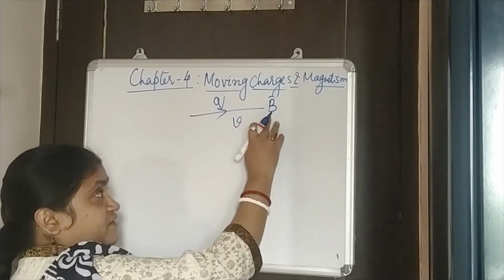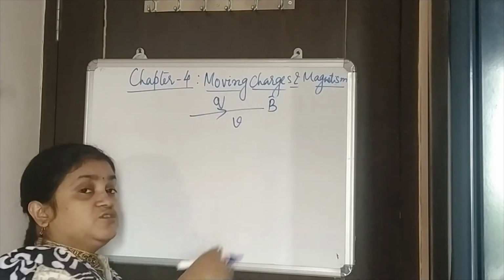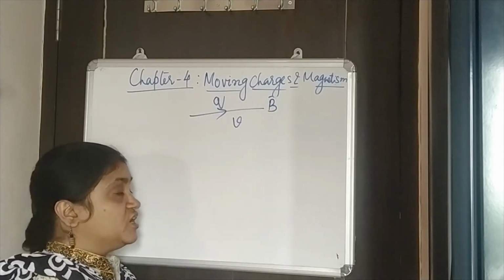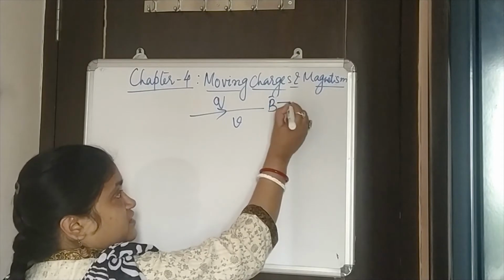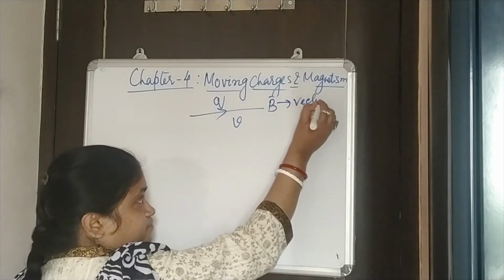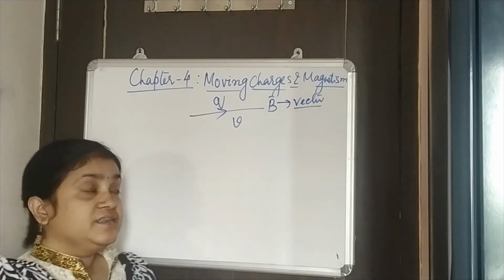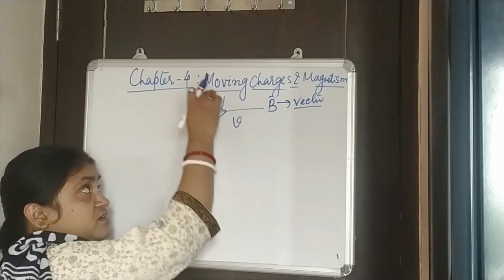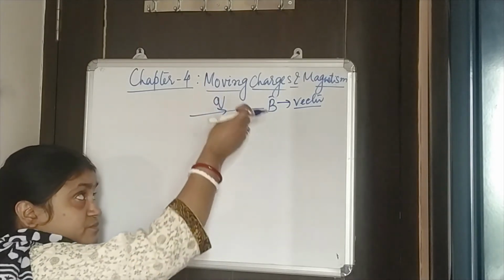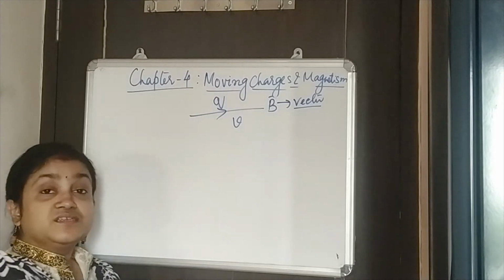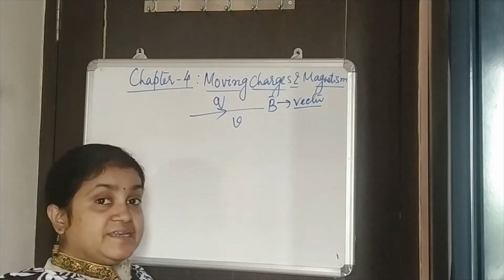Generally this magnetic field which is associated with any motion of charge is a vector quantity, and this magnetic field would put a force on the charge, which we know as the magnetic force.